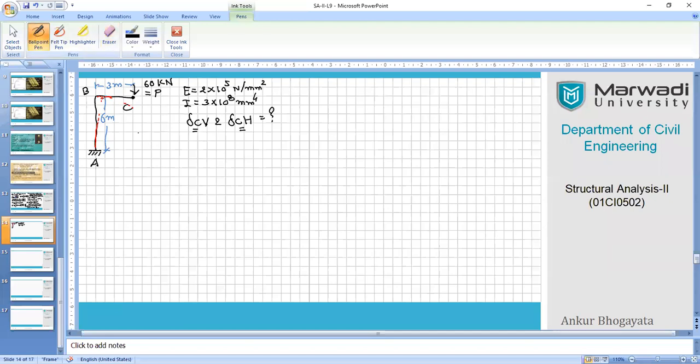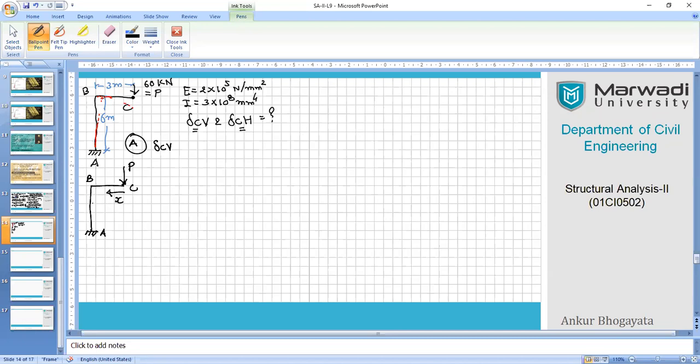So let's begin case number one, part A, calculation for delta CV. So for that, I will redraw the problem over here for a better explanation. This is your frame again, or bent cantilever again. Let us call this force P, and we will start with X distance. So X from C to B first, and then we will move from B to A as a second step. So now I have two segments. Earlier we had only one segment. Now I have two segments in one beam.